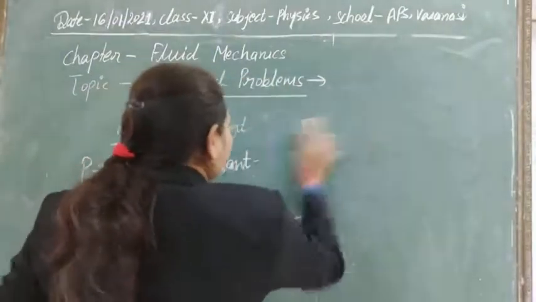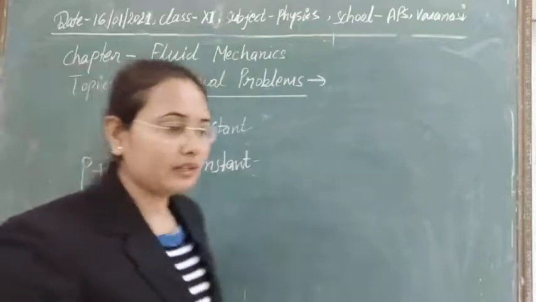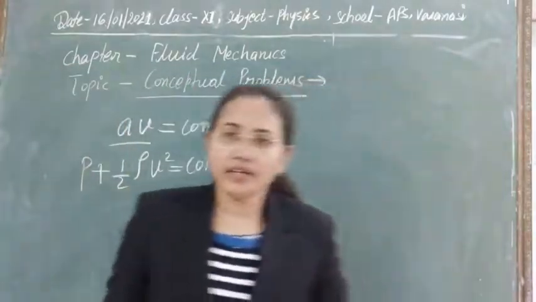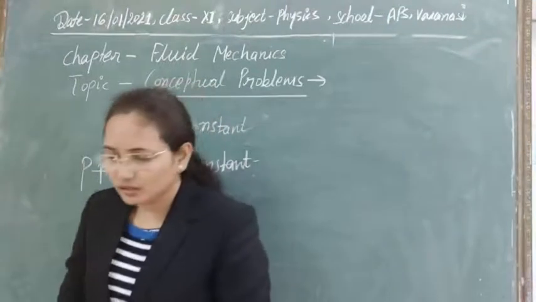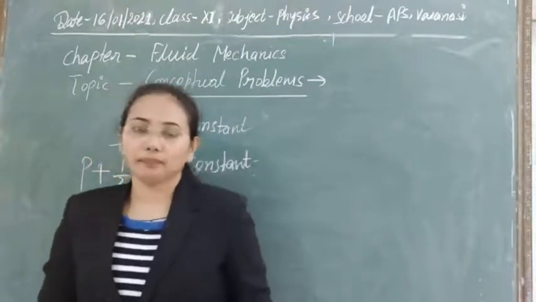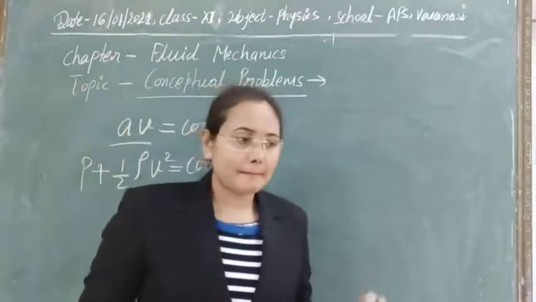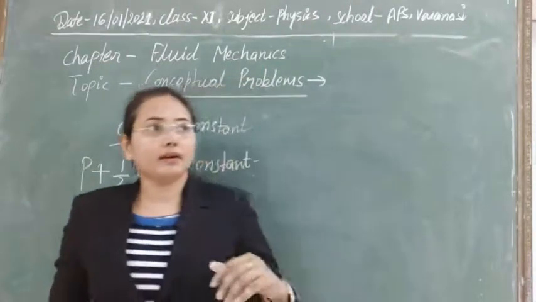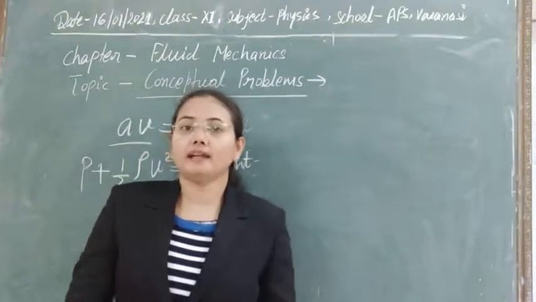Now let's discuss some questions based on this topic. The first question, already discussed in applications but a very important conceptual question: why is it forbidden to ride any boat parallel to another boat?